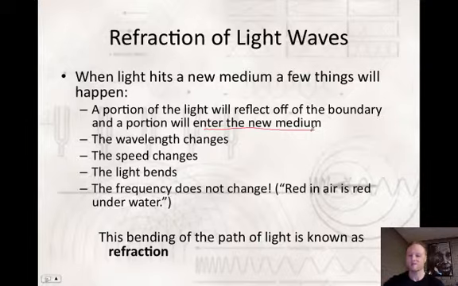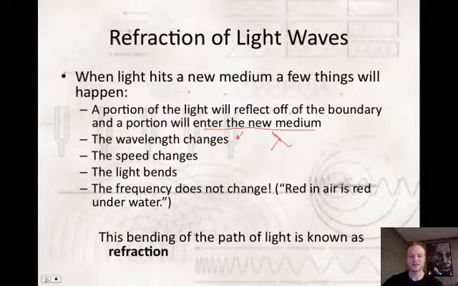A few things that happen: the wavelength changes, and that's represented by lambda. The speed changes. The light bends in some way, shape, or form, but the frequency does not change. I use this kind of catchy phrase: red in air is red underwater, because the frequency of light is what determines the color that it produces, and that will not change when it's entering into a new medium.